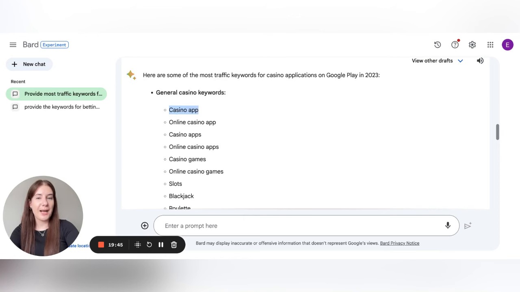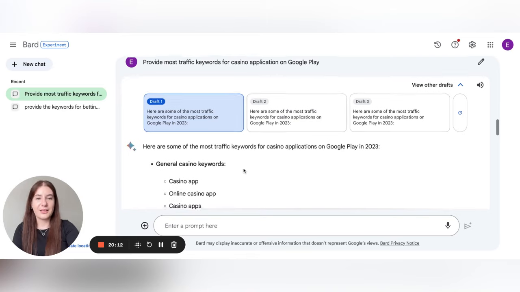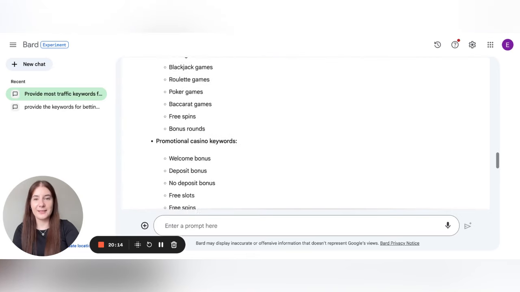But we expected to get like 7-10 keywords which are really considered the most traffic in this particular niche by BART, because we hoped that BART is connected to Google Play somehow, or can take some information from Google Play, so we would have some official data about the popularity. But unfortunately, for now, it is not possible, and we still have no information about the data and traffic, and BART cannot provide this information as well.